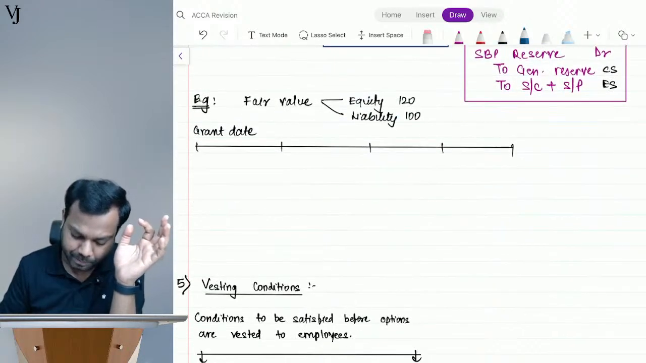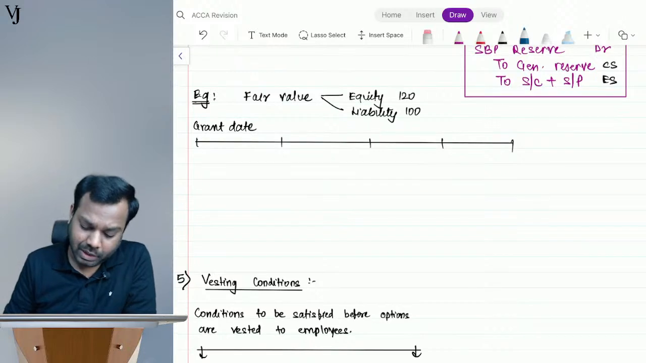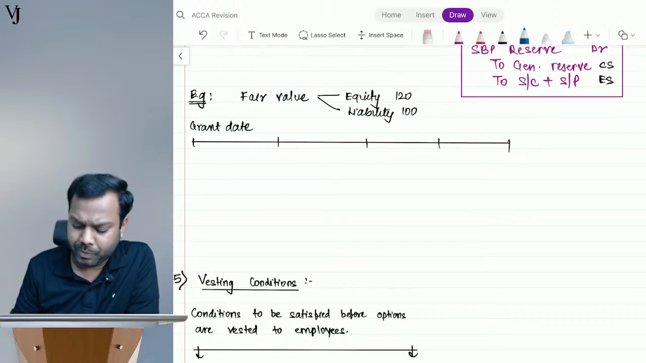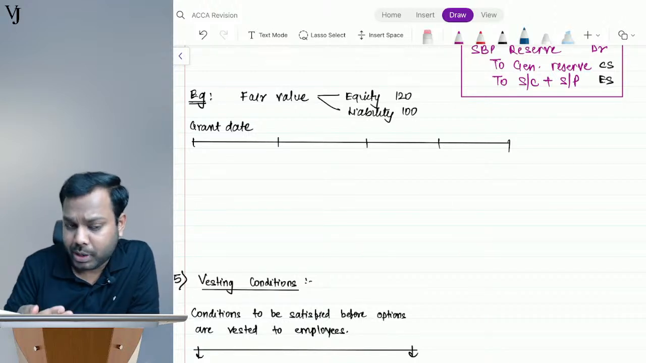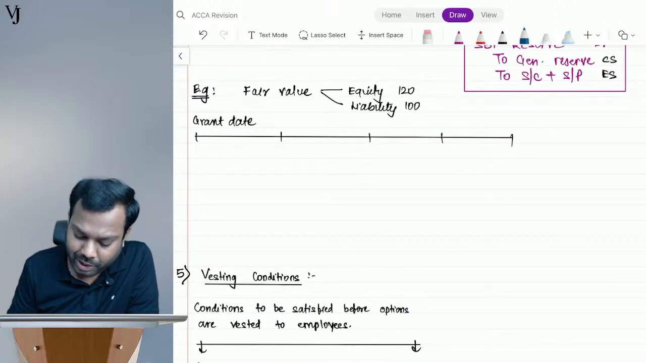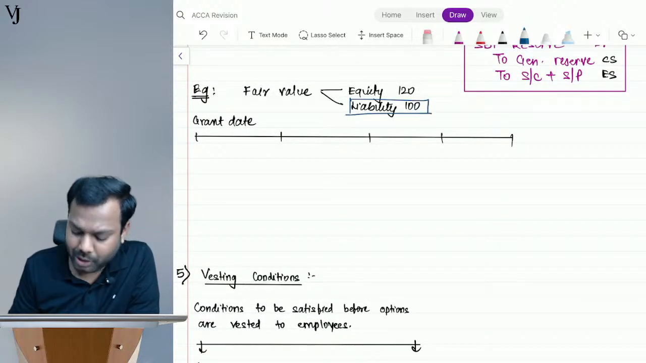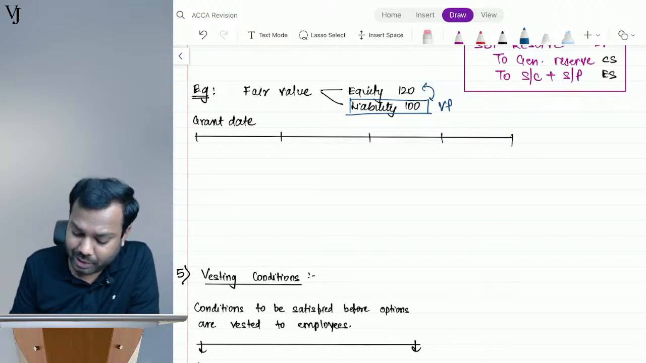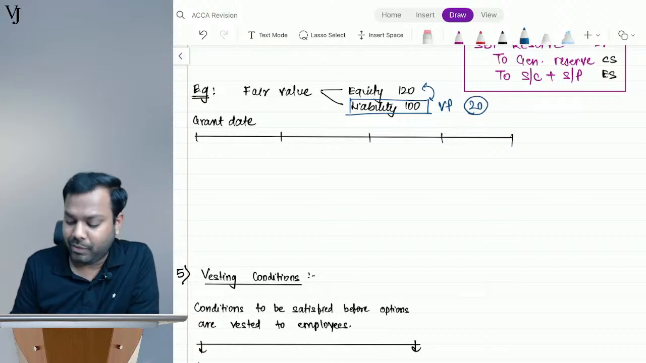Suppose the fair value of equity, assuming all the option holders will opt for the equity option, is 20, and the fair value of liability, assuming all the option holders will opt for liability, is 10. So what will I do? I will recognize this liability over the vesting period. And what is the differential? 20. This 20 will be recognized as equity over the vesting period.